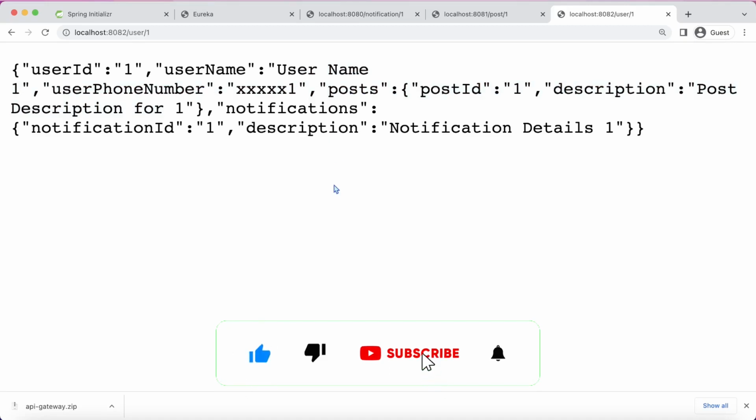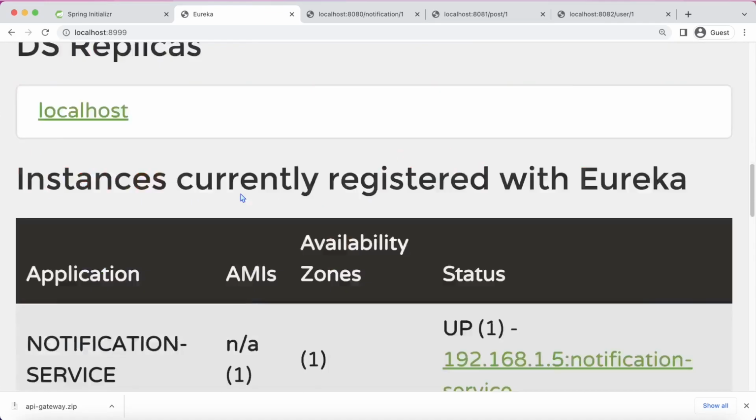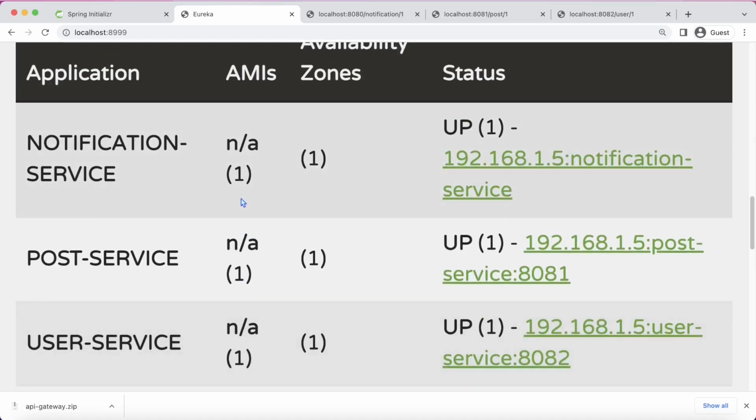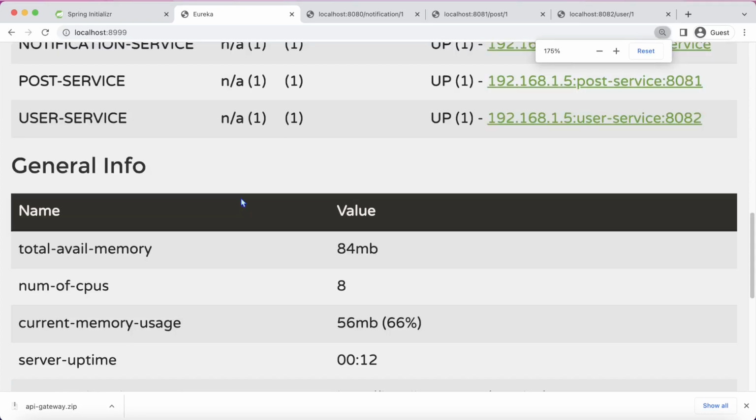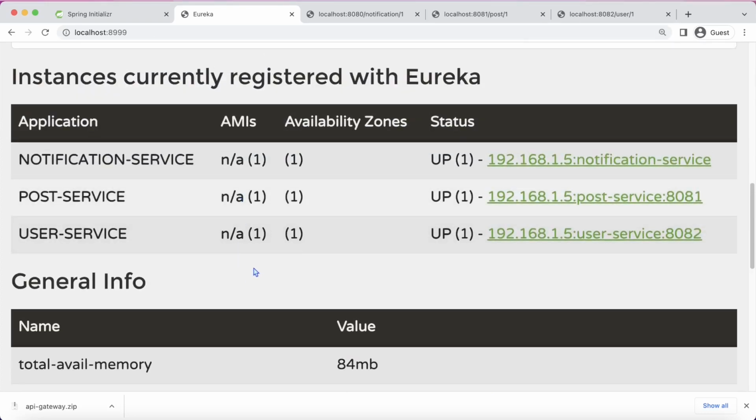Okay. So individually, all these services are responding with the help of REST request and response. Okay. And we can also see these services are up and running in my Eureka server. Now, as we discussed, API gateway will be the single entry point for all the third-party applications, and that is what we should be exposing. So we have built our API gateway code. Now let us bring up our API gateway application and query that application and see whether it is able to respond for post, notification and user service single-handedly or not.